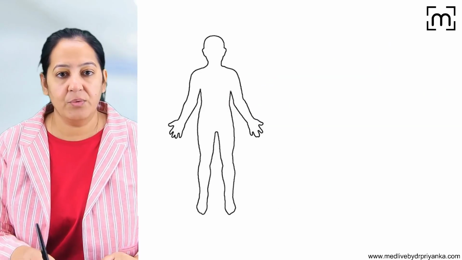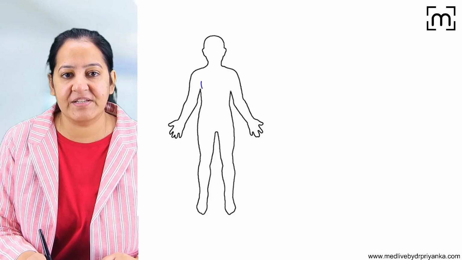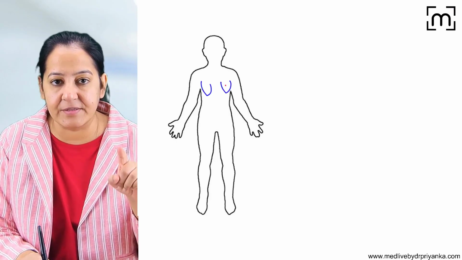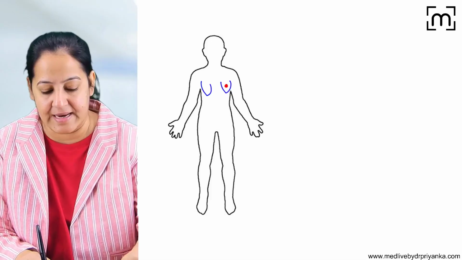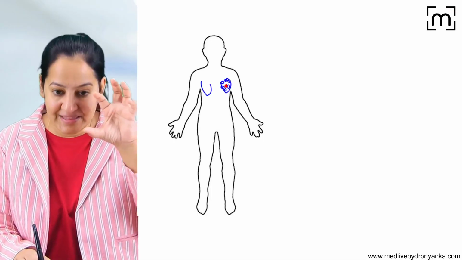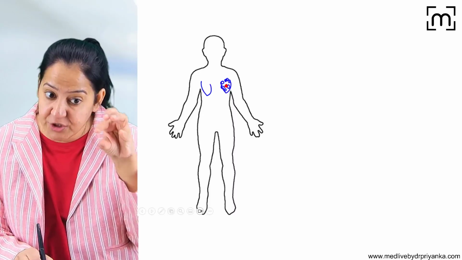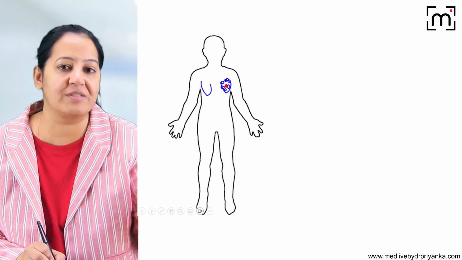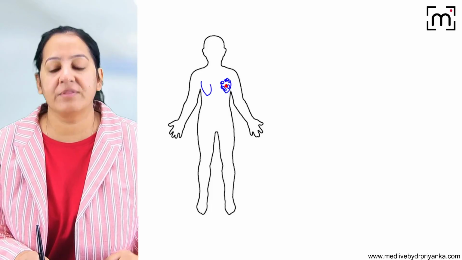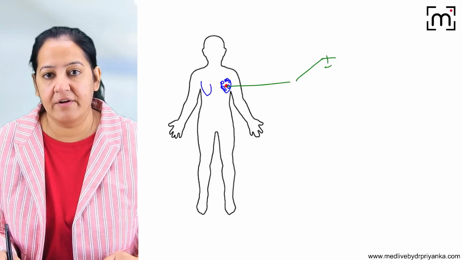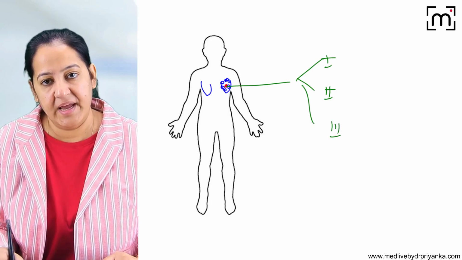So for example, there is a breast cancer in a female. She's a female and she's having the breast cancer. So these red cells are the breast cancer cells, and the blue cells are the normal cells of the breast. So you have to tell me in the tumor how much percentage of the red cells are resembling the blue cells and how much percentage is not resembling, that is the anaplastic. Based on that, we can decide whether the tumor is grade 1, grade 2, grade 3 and grade 4.